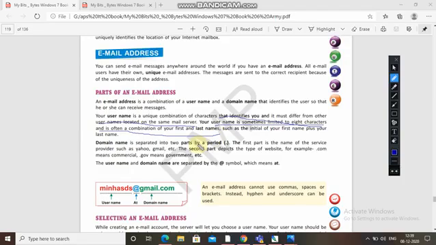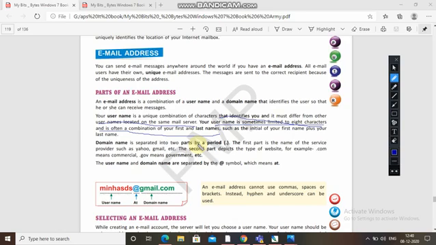Okay, the username is limited to 8 characters and consists of a combination of first and last name, such as the initial of your first name plus your last name. Now, the domain name. The domain name is separated into 2 parts by a period. The first part is the name of the service provider and the second part depicts the type of website, like .com, .gov, these.